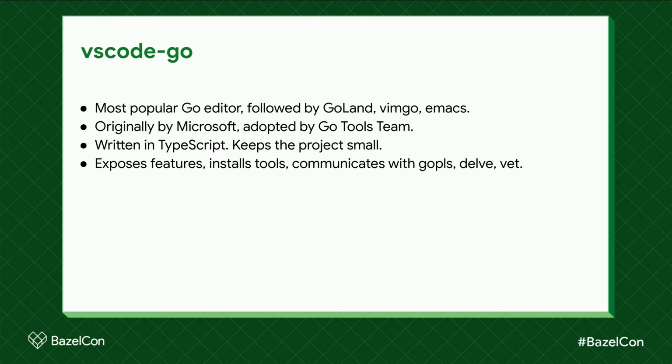The purpose of an extension is to integrate into the editor and expose Go-specific features to that specific editor. So it's kind of like a binding layer. VS Code Go is responsible for installing and updating GoPlease. It also works with a couple other tools like Delve for debugging. Debugging is a whole other topic. Vet is a static analyzer. There can be other static analyzers used, and a bunch of other stuff integrates. VS Code Go provides other Go-specific functionality, key bindings. It can upgrade or downgrade modules if you're using modules. It can help you with a bunch of other stuff.